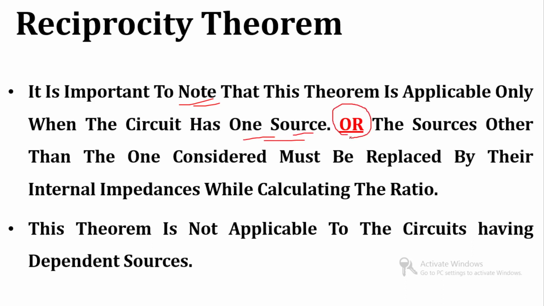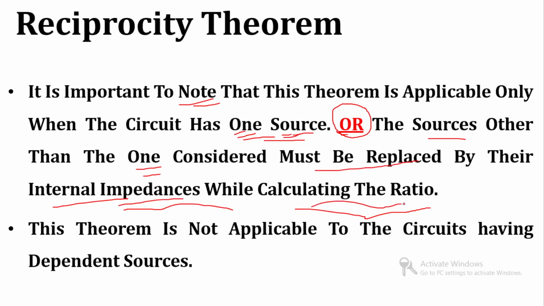If there are multiple sources, then the sources other than the one considered must be replaced by their internal impedance while calculating the ratio.